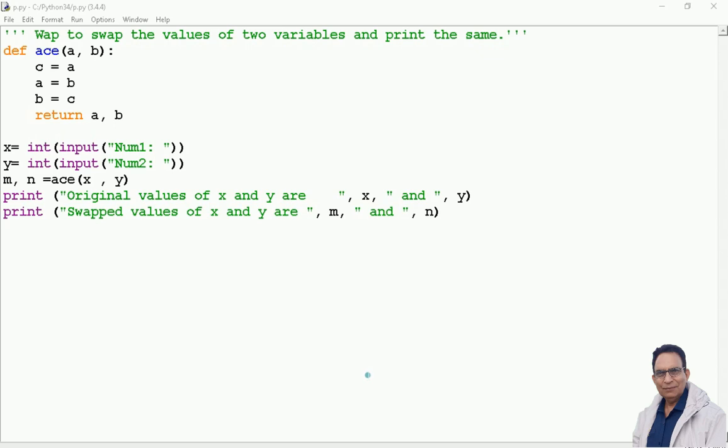So far we have seen the definition of a function which has a list of parameters and a return statement within the body of the function. So def is the reserved word. Again I am explaining: swap is the name of the function, a, b is the list of parameters, and c = a, a = b, b = c, return a comma b is the body of the function, which comes with certain indentation here. So this definition of a function has the parameters as well as the return statement.